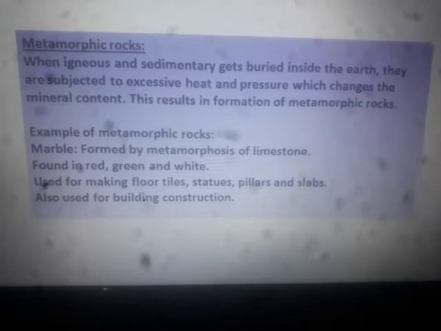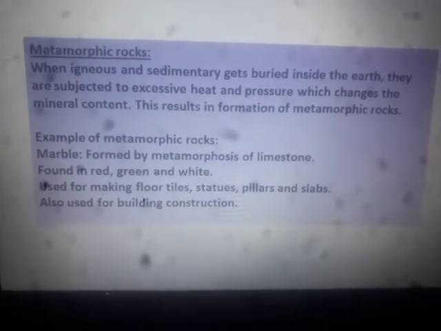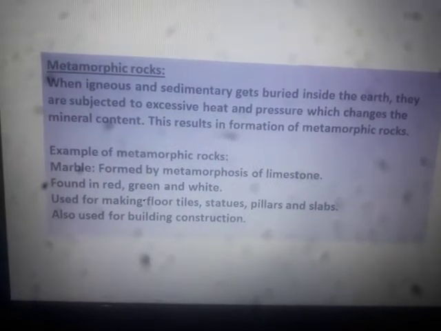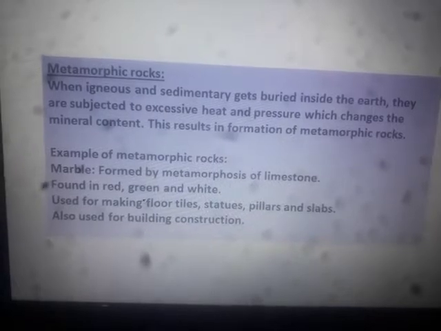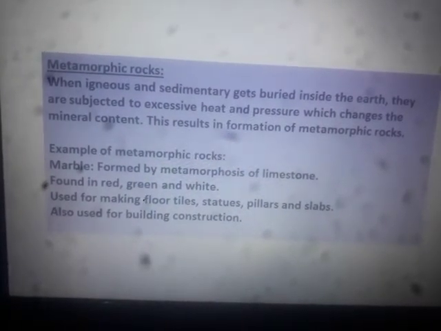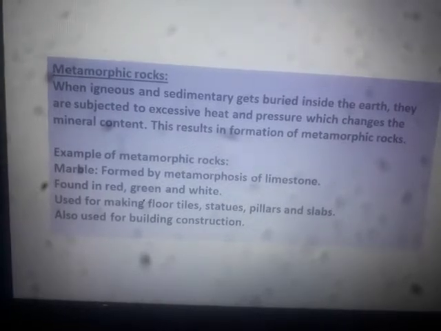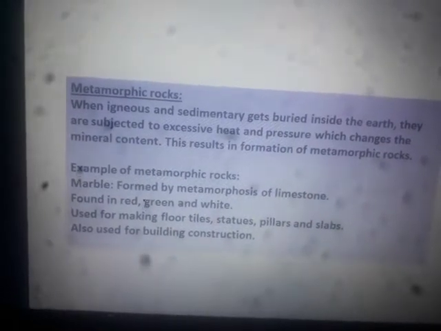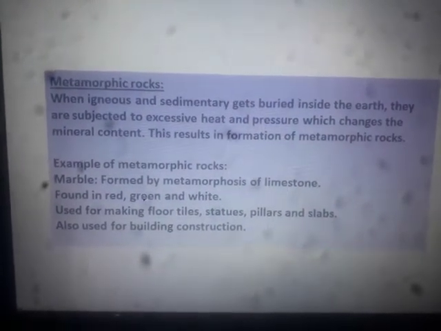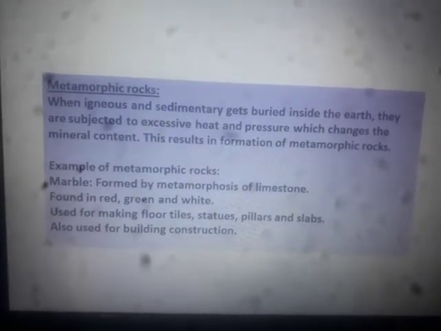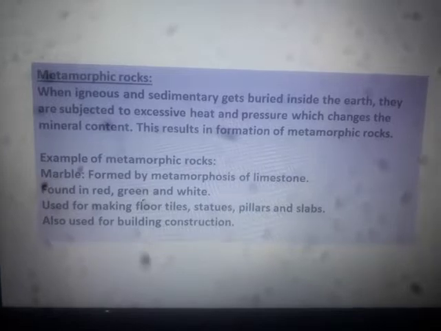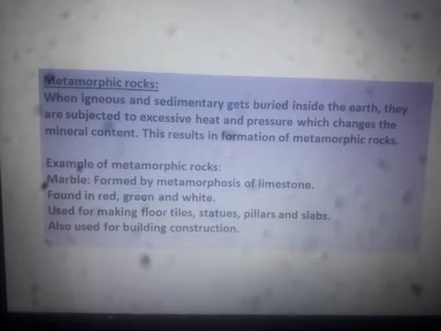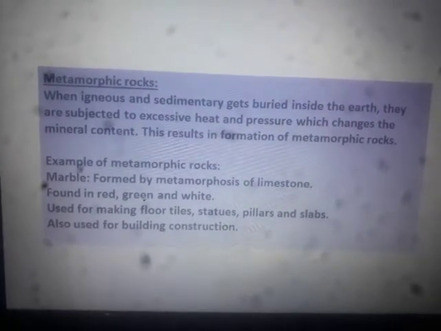Marble is formed by metamorphosis of limestone, and it is found in red, green and white. What are the uses of marble? It is used for making floor tiles, statues, pillars and slabs. Also it is used for building construction, that means for building purposes. So there are many uses of marble. Marble is a very famous rock. You might have heard about this rock, marble.